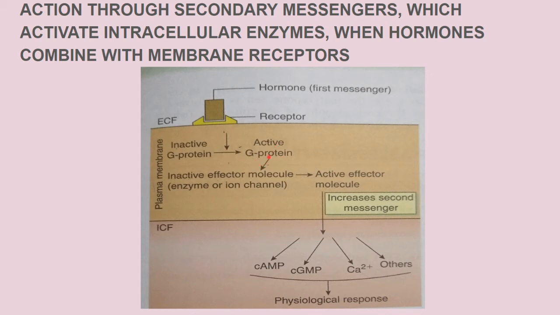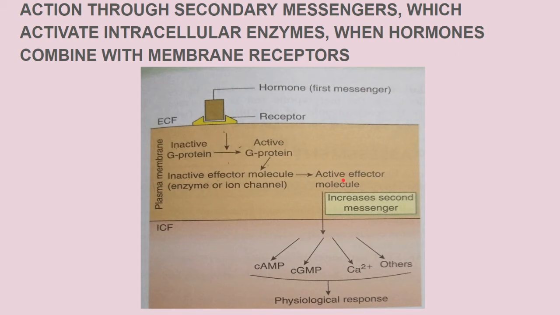What is Gs? Gs is the stimulatory G protein and Gi is the inhibitory G protein. Now in the activated or the on state, the G protein interacts with one or more effector proteins. It will interact with these inactive effector molecules or proteins, most of which are enzymes or ion channels such as adenyl cyclase, calcium or potassium channels, or phospholipase C, A2 or D. After interacting, it will activate this effector molecule and form the active effector molecule.